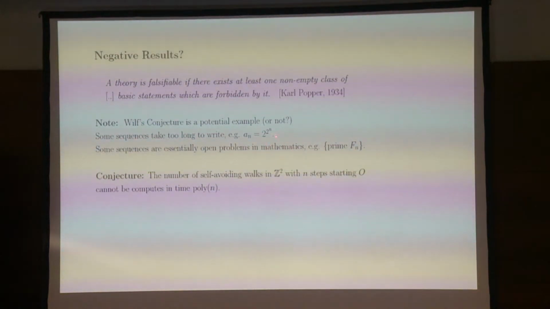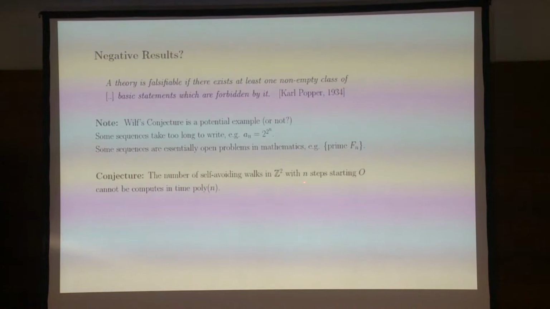But I want to discard some examples. For example, sequences which grow very rapidly. It just takes too long to write. We can't do it in polynomial time. Or some problems are really open problems in mathematics in disguise. For example, the question whether you can write a sequence of all prime Fibonacci numbers. That's an open problem. We don't know if it's an infinite sequence at all. So I want to consider natural combinatorial problems which one would believe should have a negative answer, and there are not that many of them. If you start thinking about it, you only get positive results in the literature, or almost always do.